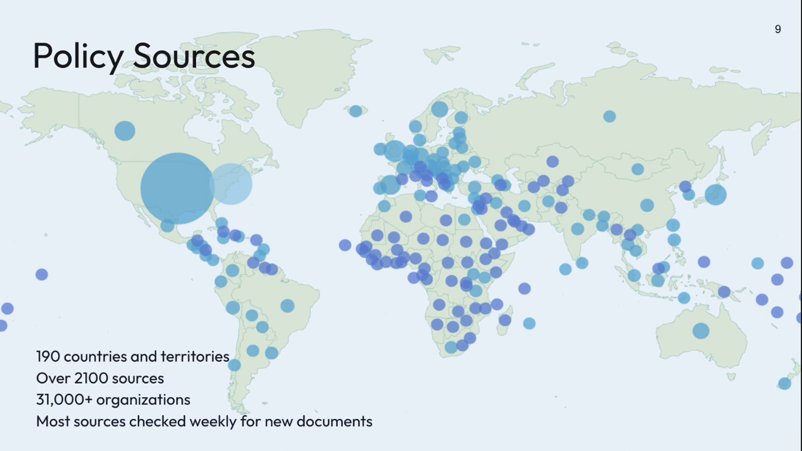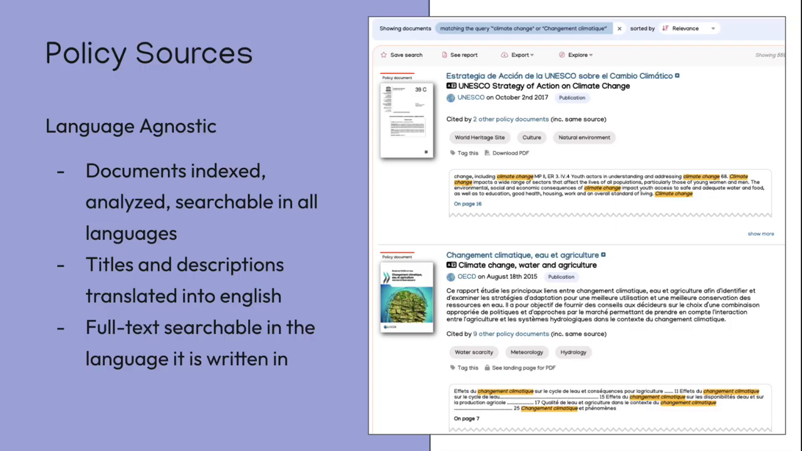We cover 190 countries and territories with over 2,100 sources and more than 31,000 organisations, and most sources are checked weekly for new documents. We are language agnostic, so documents are indexed, analysed and searchable in all languages. Titles and descriptions are translated into English, and the documents are full text searchable in the language it is written in. We just don't translate the actual documents themselves.